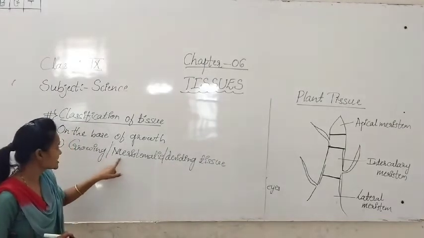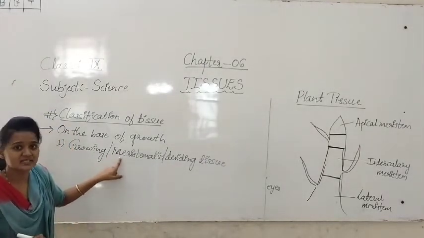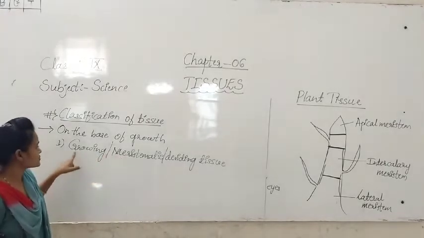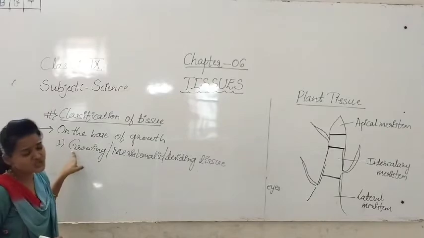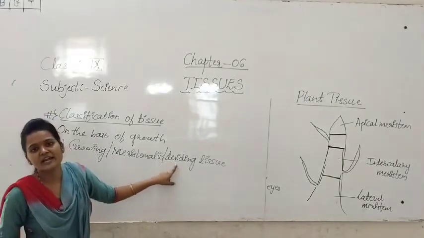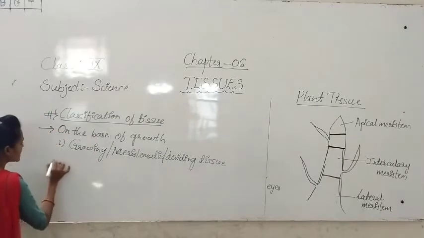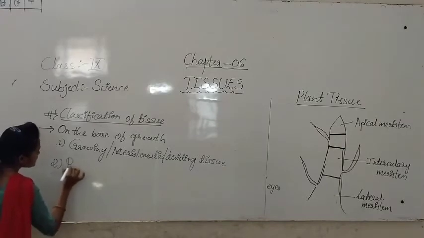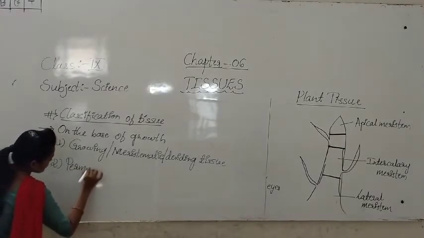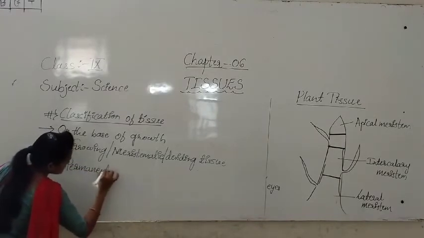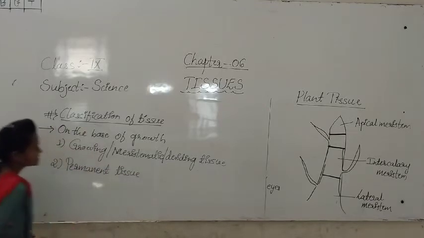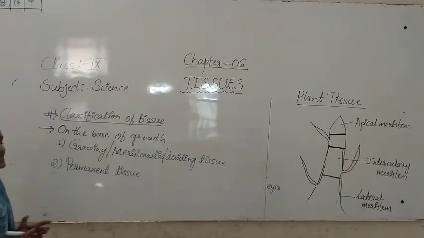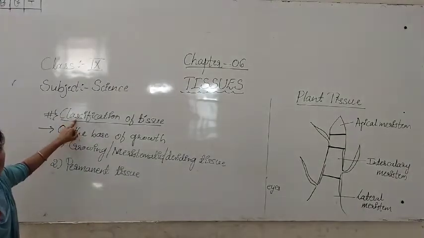The meristematic tissue has different kinds of names. Meristematic tissue is nothing but the growing tissue. Growing tissue is nothing but what? It is the dividing tissue. And the second one we are saying is the permanent tissue. So this is about the classification of the tissues.